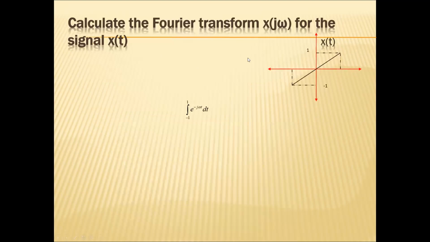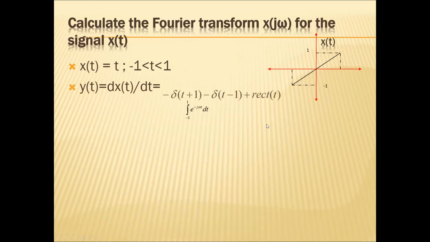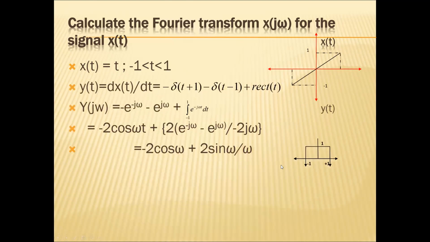So I can also calculate the Fourier transform of a simple linear line, which varies from -1 to +1. So x of t can be written as t, for t equal to -1 to +1. I can use the differentiation property here by simply differentiating this. I can have a rectangular pulse followed by two impulses, one at -1 and one at +1. You will have a rectangular pulse like this. So if you differentiate it, this can be written as minus delta of t plus 1 followed by a rectangular pulse.